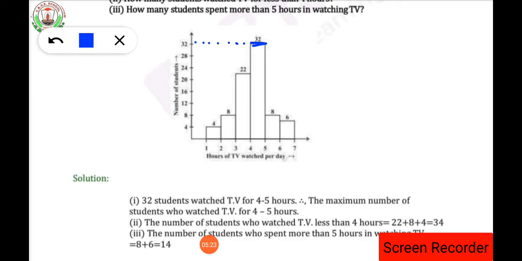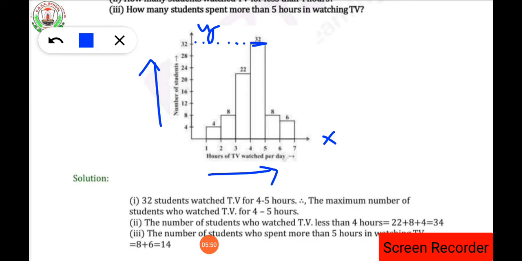These are the number of students on the y-axis and the number of hours of watching TV on the x-axis, isn't it? So this one is the y-axis, this one is the x-axis. Here the number of students is marked on the y-axis and hours are marked on the x-axis.